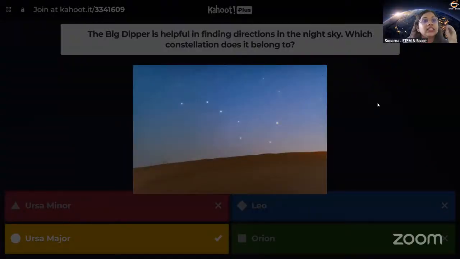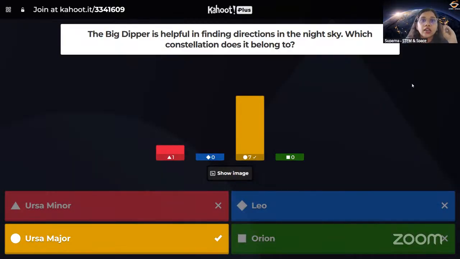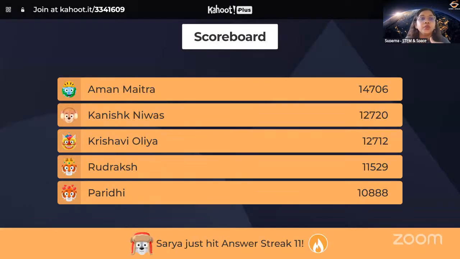So it is very easy for you to find this Ursa Major in the sky. And that's why we use Ursa Major to find the Polaris during summers. But during winter season, Big Dipper will not be visible. And during that time, we use Cassiopeia to find the directions.